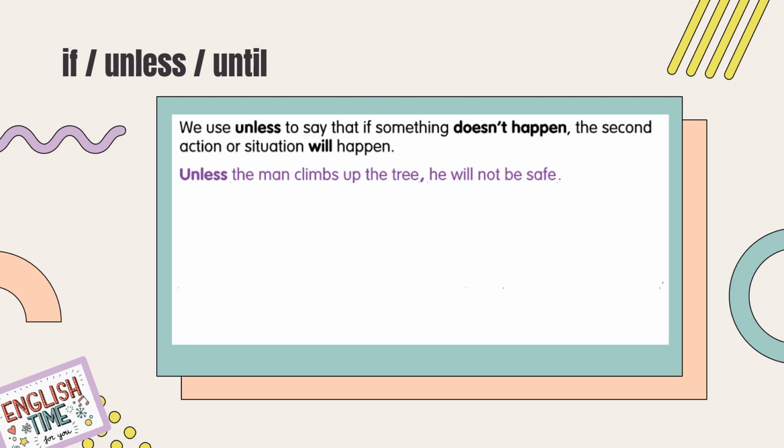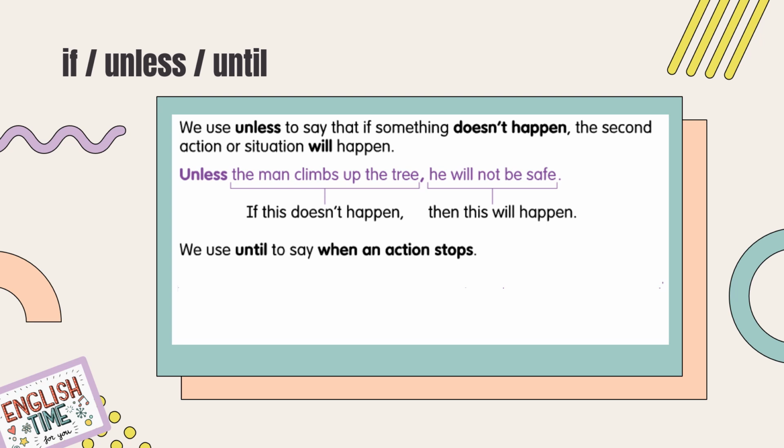So unless means if not. Good. Yes, if this does not happen, if the man does not climb up the tree, then this will happen. Then he will not be safe. Okay? So he will have to climb up the tree to be safe.